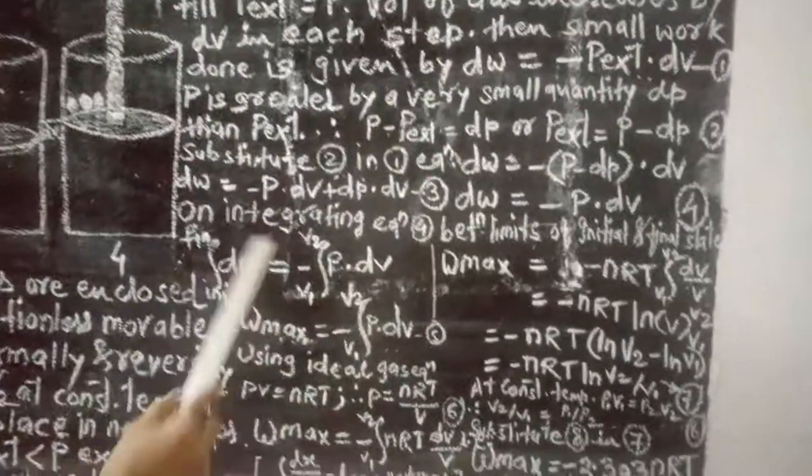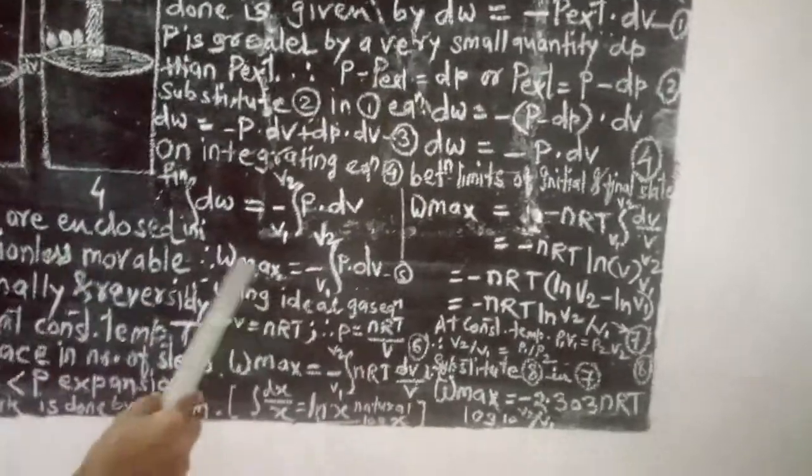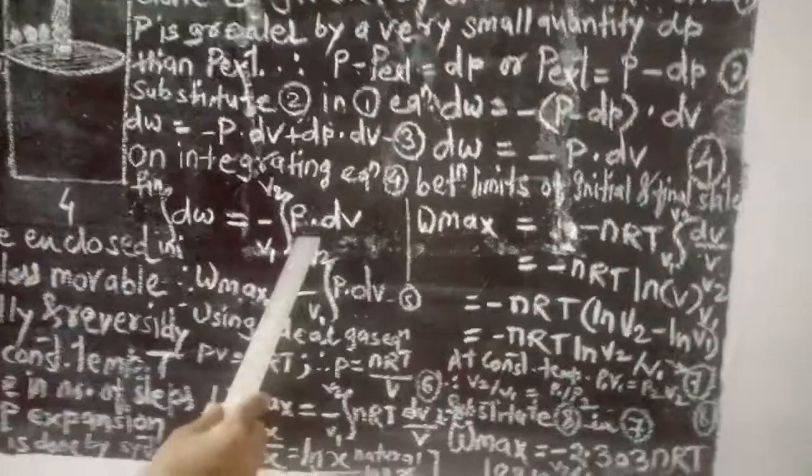The integration of these small work done in every step will give the maximum work. So W max is equal to minus the integration of P into delta V between the limits of volume V1 and V2.